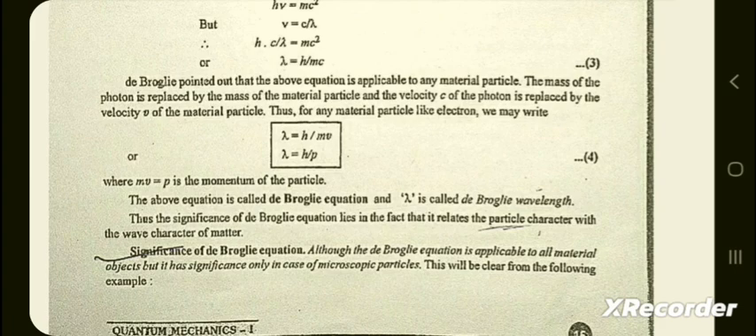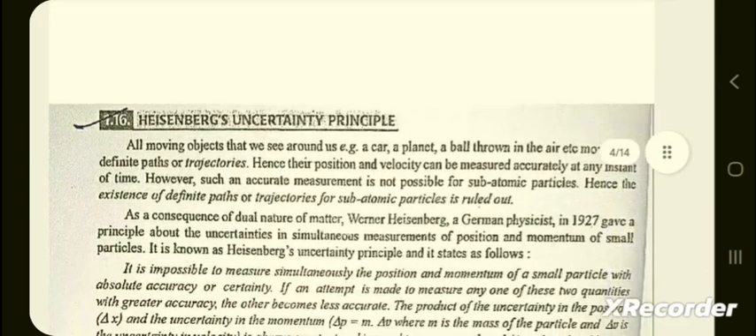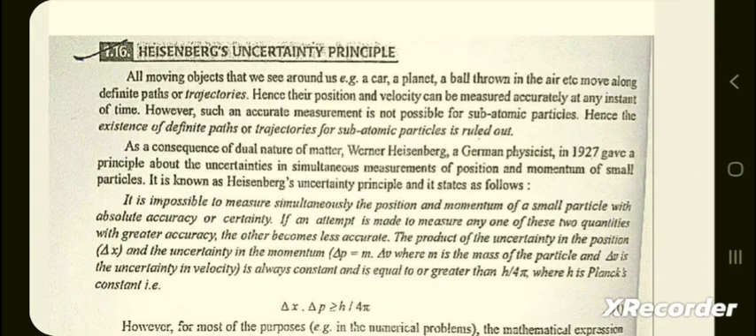Although the de Broglie equation is applicable to all material objects, it has significance only in case of microscopic particles. Next topic is Heisenberg uncertainty principle.